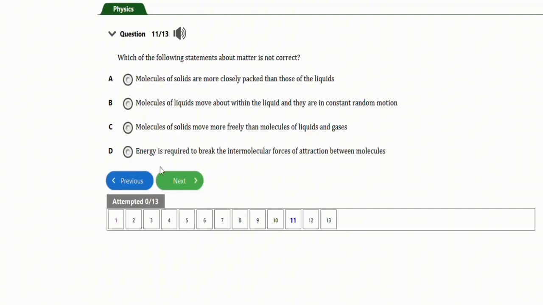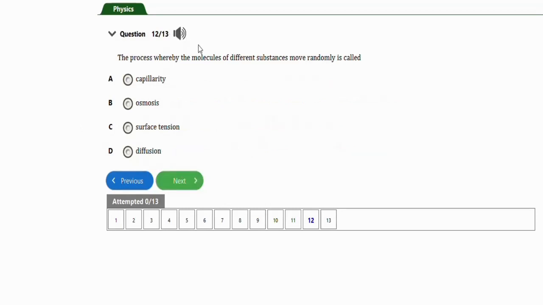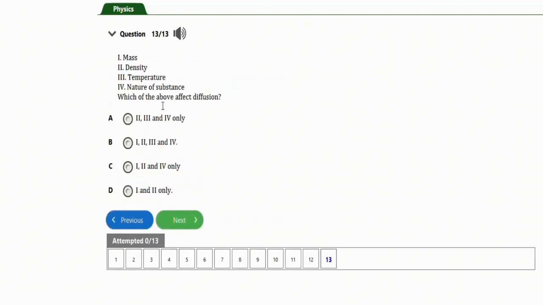Let's go to the next one. It says the process whereby the molecules of different substances move randomly is called diffusion, option D. The last question before we call it a class, which of the above affect diffusion? So basically, the correct options in this question will be options I, II, and IV, which include density, temperature, and nature of substance. Mass cannot affect diffusion.